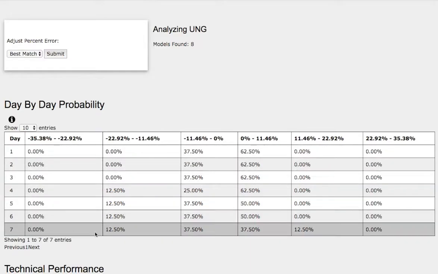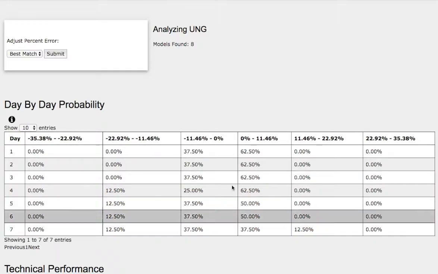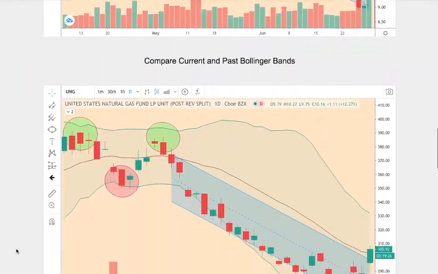So as we progress to the 7th day, we have a 37% chance for natural gas to climb higher between 0 to 11%. And let's continue to the upside, we have a 12% chance for natural gas to climb higher between 11% to 23%. And to the downside, we have a 37% chance for natural gas to fall between 0 to negative 11%. And to the extreme case to the downside, we have a 12% chance for natural gas to fall between negative 11% to negative 23%. So basically, it's quite even to the upside and to the downside among the next coming days. So now let's head to the day-by-day forecast for natural gas.